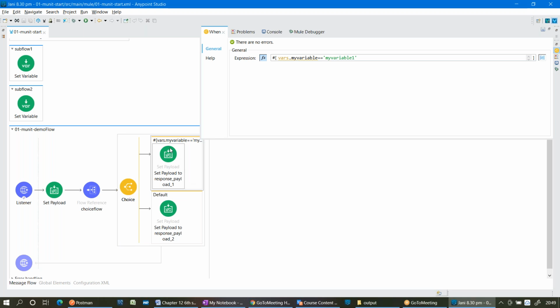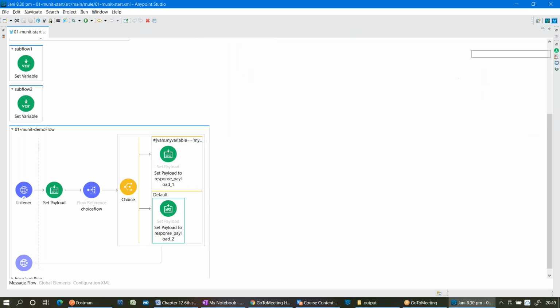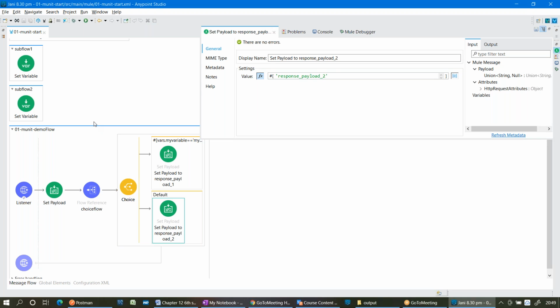Assume that it is satisfied. What is the payload value before this set payload executes? Payload 1. If it is payload 1, it is overridden with response underscore payload underscore 1. Otherwise, whatever value you pass will be the payload till now. Now it will become response underscore payload underscore 2. So finally, you know the input and output of the particular application.